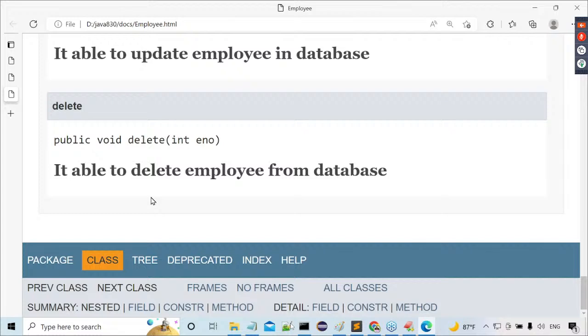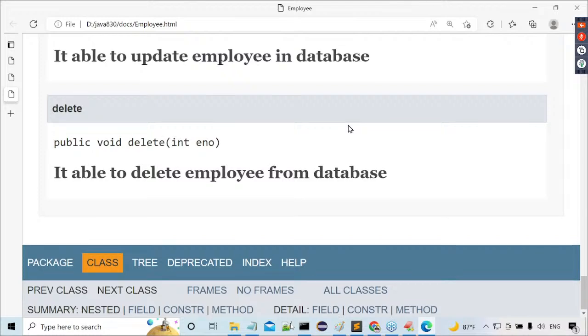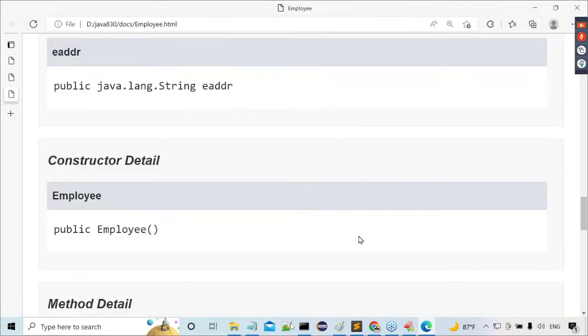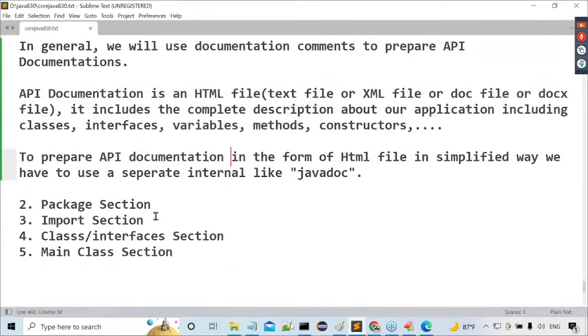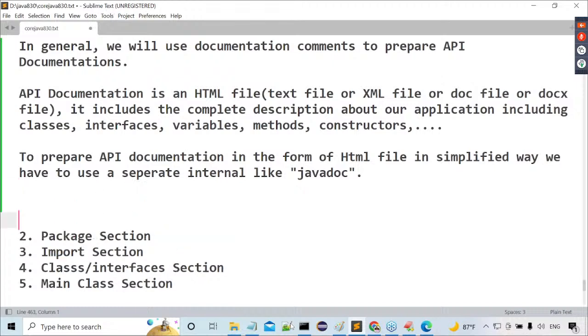Only documentation commented data will come inside. What? No, API documentation. Yes, sir. Are all the points clear or not? Right, so now let me give some small information on what we specified here clearly.